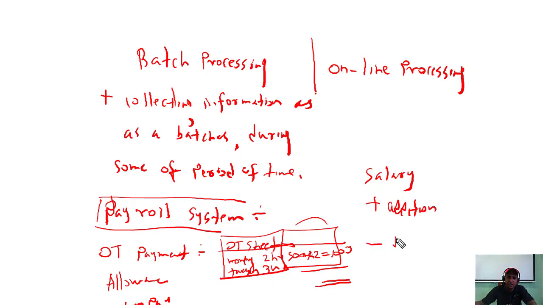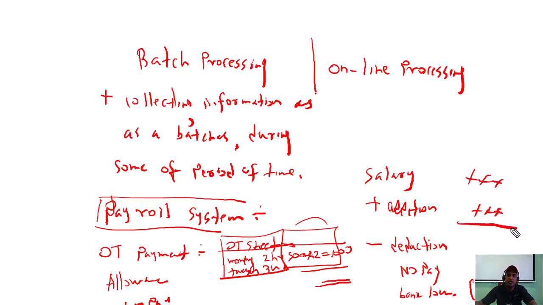So under deduction, what kind of things can happen? A deduction, for example, no pay, some bank loan, something like that. So that could be reduced from the salary, right? So this is adding and this is reducing, something like that. So